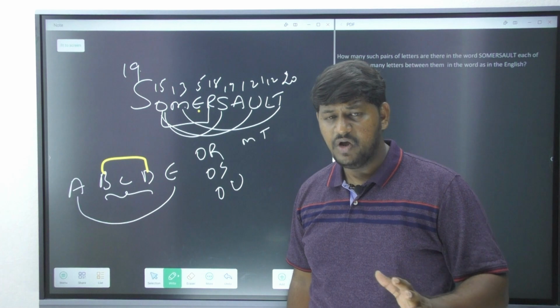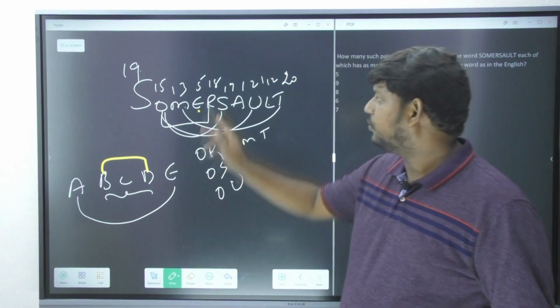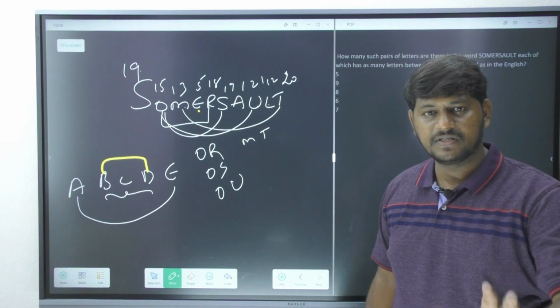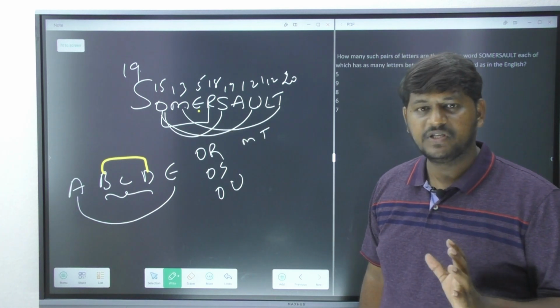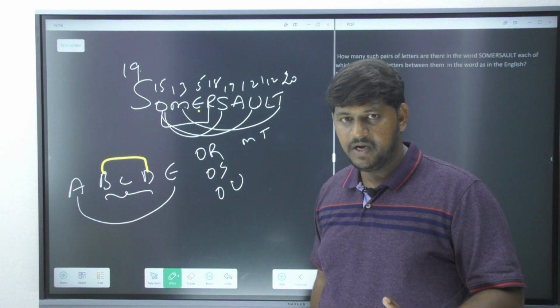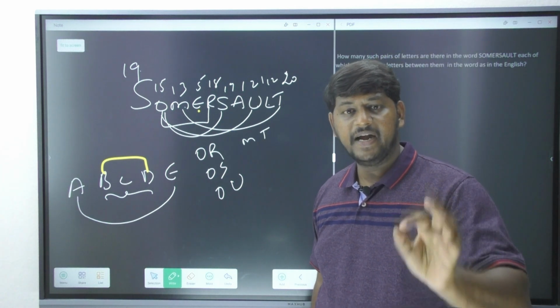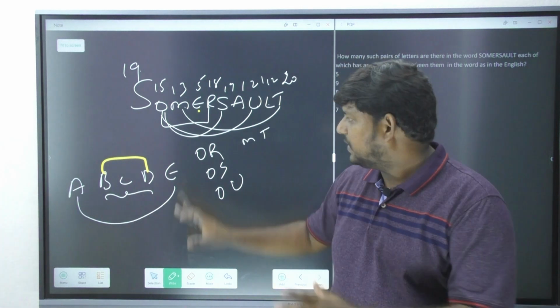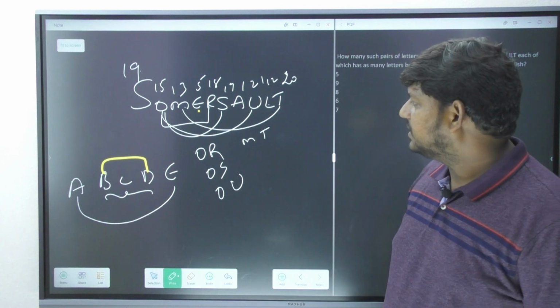I'm clearly saying it's going to be very easy if you use the place values, but I am teaching you with the alphabets because some beginners may see this question as very hard. But remember, this is the easiest question and a definite question in all the competitive examinations in India. So please make sure you learn them properly.